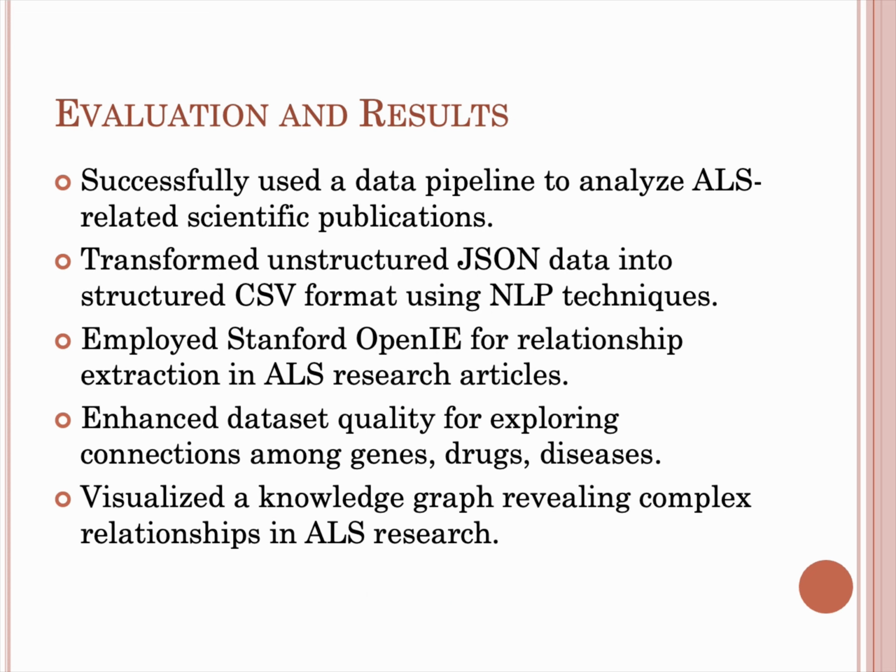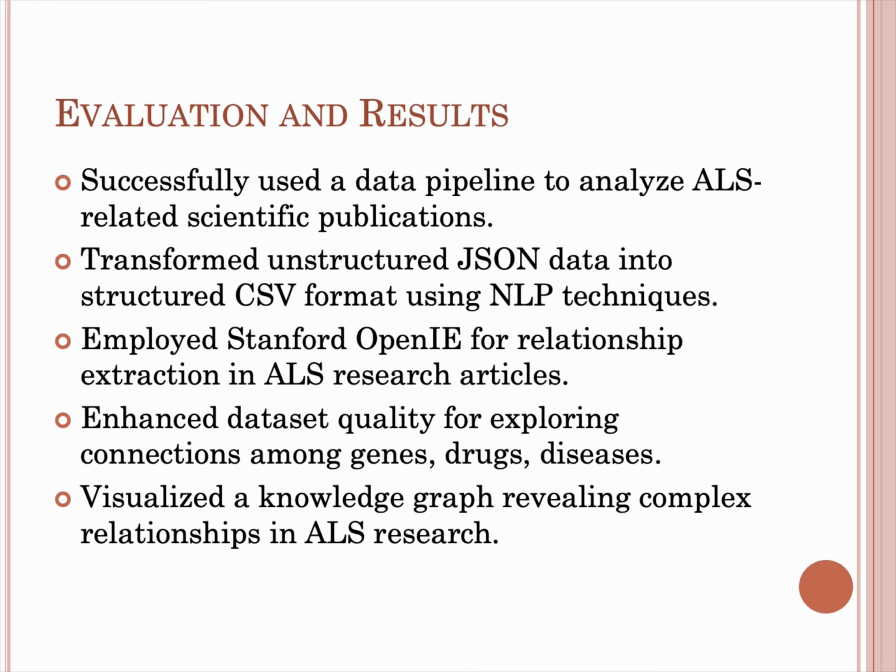We successfully created a pipeline which takes the data from PubMed and creates a knowledge graph for ALS disease. We transformed the JSON data into the form needed to create an ALS knowledge graph. We employed Stanford OpenIE to find relationships between the entities.